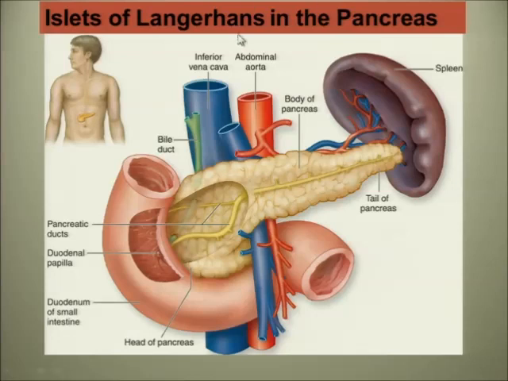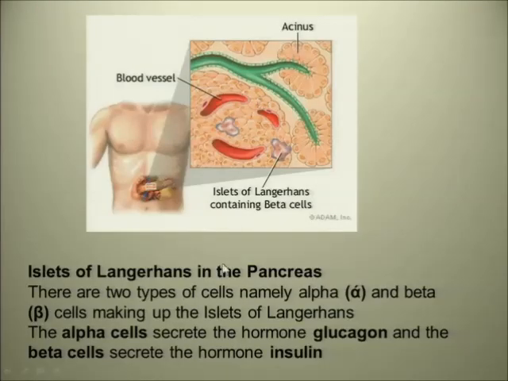The islets of Langerhans in the pancreas also have a negative feedback mechanism between the cells. There's the pancreas, there's the duodenum, the intestines, and now let's look at the pancreas. The pancreas has beta cells and alpha cells. The alpha cells secrete the hormone glucagon, and the beta cells secrete the hormone insulin.